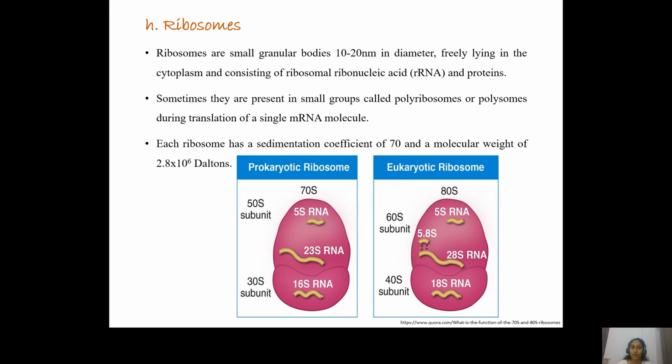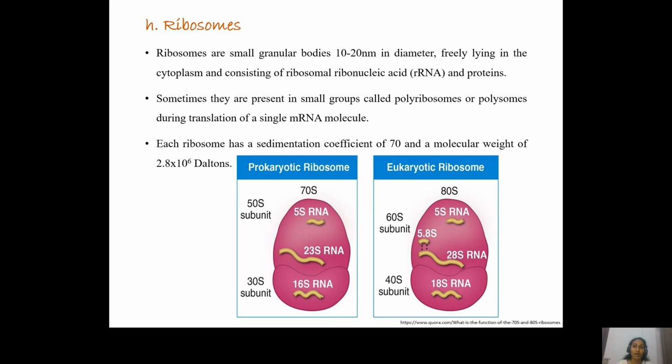In case of 70S, that is a prokaryotic ribosome, the larger subunit is called 50S and the smaller subunit is called 30S. So the 50S subunit contains 5S rRNA and 23S rRNA and 34 different types of proteins, while the smaller subunit contains 16S rRNA and 21 different types of proteins. So during protein synthesis, both subunits come together with the help of magnesium ion. During the translation process, the magnesium ion concentration increases in the cell, and it helps in bringing together the 30S and the 50S subunit, and the protein synthesis happens.